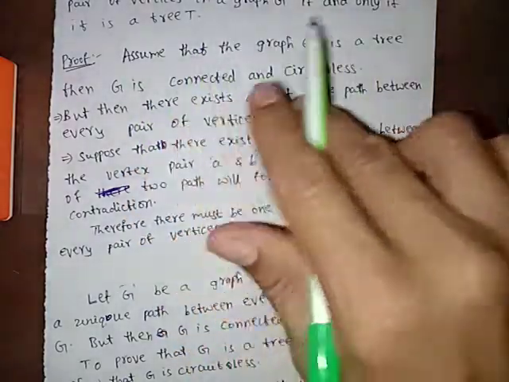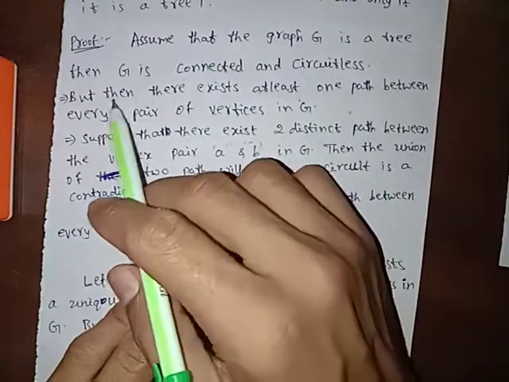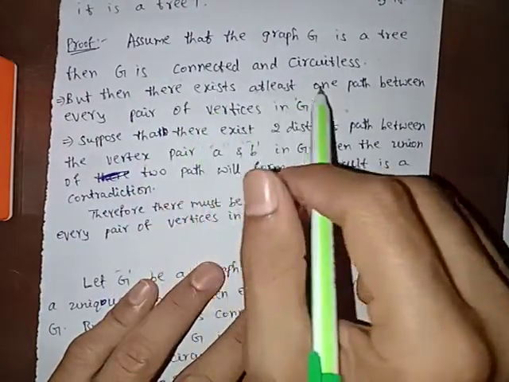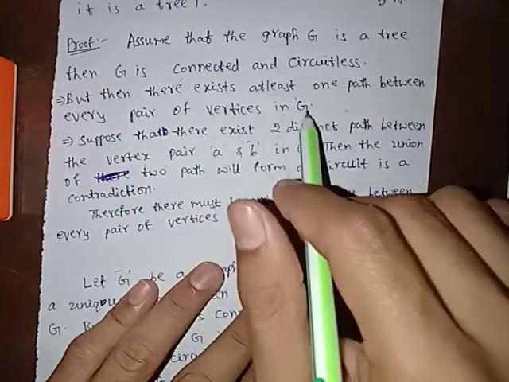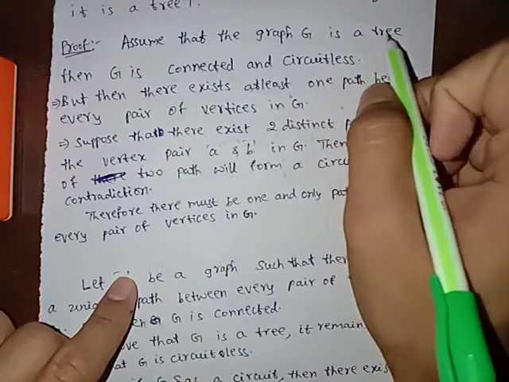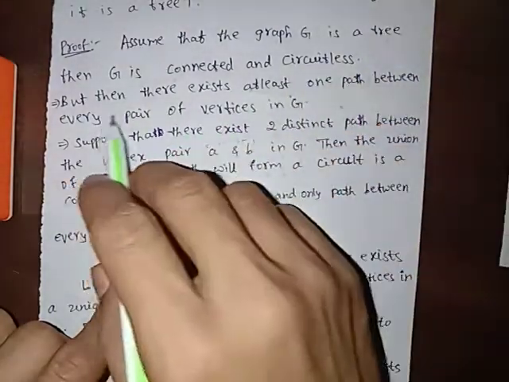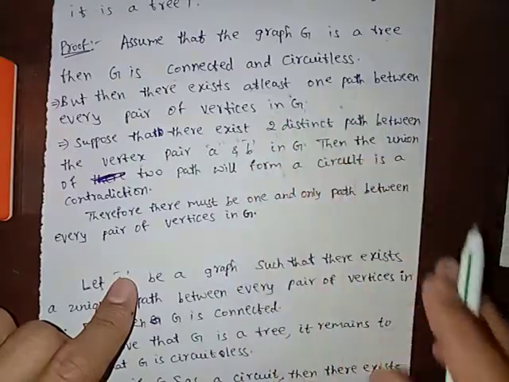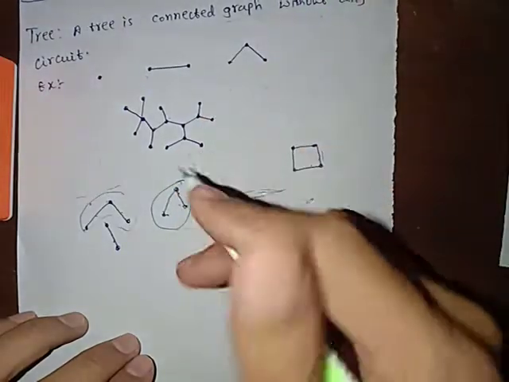If we assume that the graph is a tree, then it is connected and circuitless by the definition of a tree. Then there exists at least one path between every pair of vertices in G. For example, consider this graph.